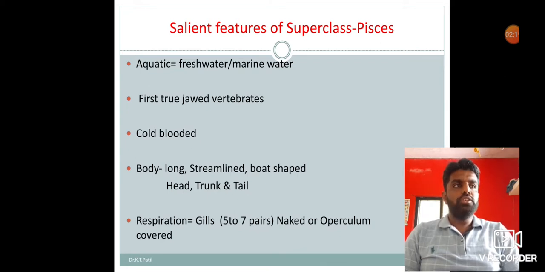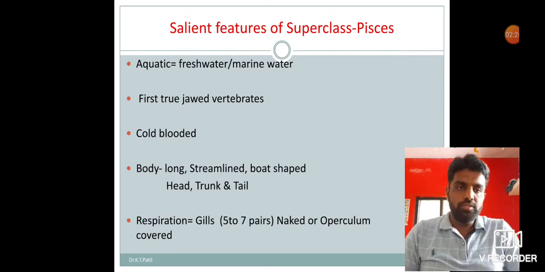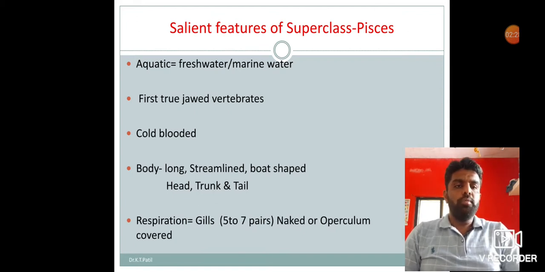Generally in fishes 5 to 7 pairs of gills are present. These gills are covered by a structure called the operculum. The operculum is a characteristic of Osteichthyes, the bony fishes. In bony fishes the gills are covered by an operculum, and this operculum is absent in Chondrichthyes fish.